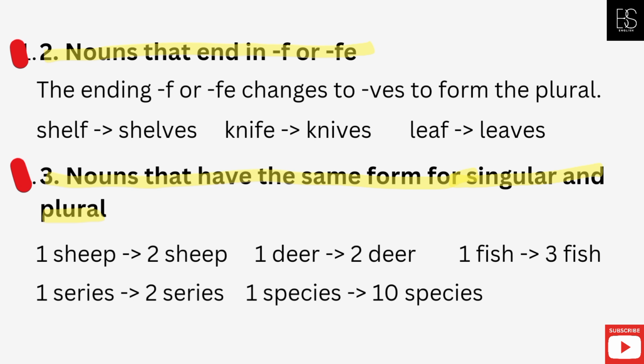Nouns that end in f or fe: the ending f or fe changes to ves to form the plural. Shelf, shelves; knife, knives; leaf, leaves. Nouns that have the same form for singular and plural: one sheep, two sheep; one deer, two deer; one fish, three fish; one series, two series; one species, ten species.